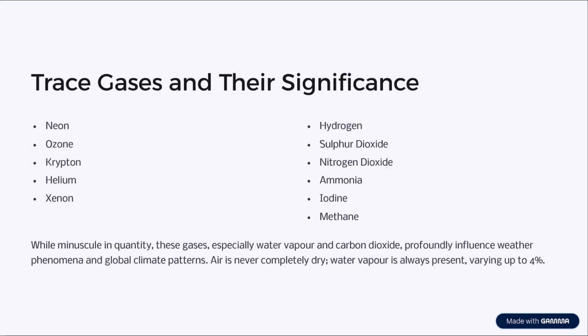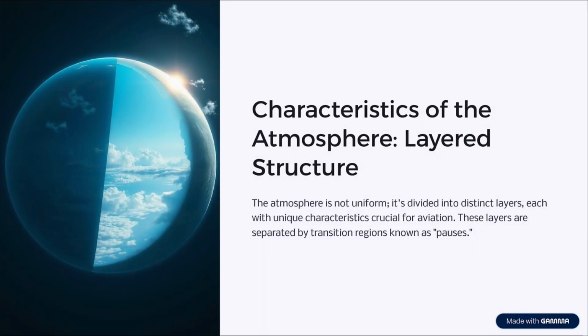Even though trace gases make up a tiny portion of the atmosphere, they have a big impact. Gases like neon, ozone, and methane influence weather and climate patterns. Water vapor, which is always present up to about 4%, is especially important because it affects humidity and weather conditions that pilots must consider. The atmosphere isn't just one uniform layer.